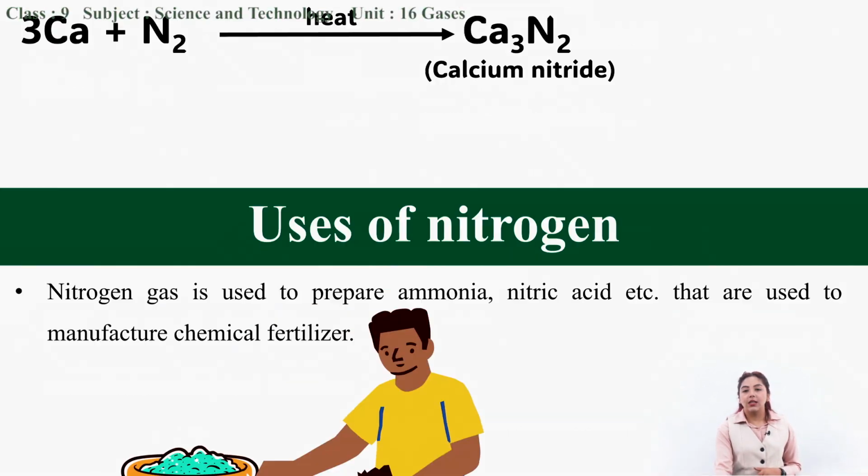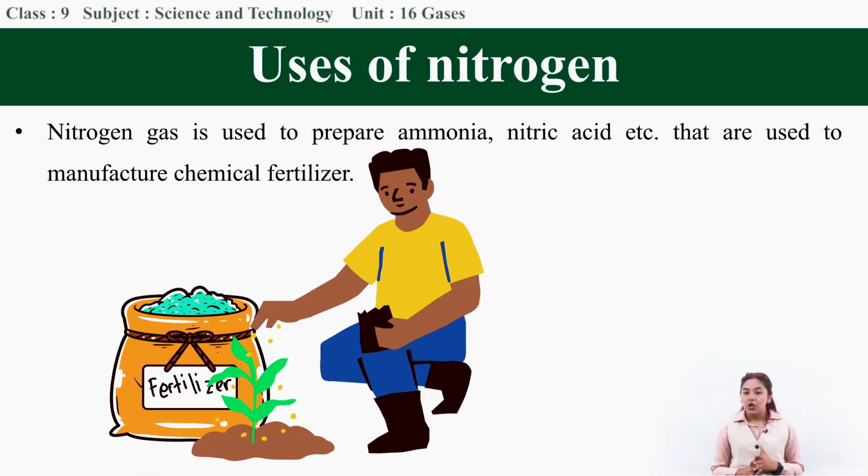Now let us study some uses of nitrogen gas. Nitrogen gas is used to prepare ammonia and nitric acid, which are used to manufacture chemical fertilizers that aid the growth of plants. So nitrogen gas is used to prepare compounds that can be used to manufacture chemical fertilizers for plants.